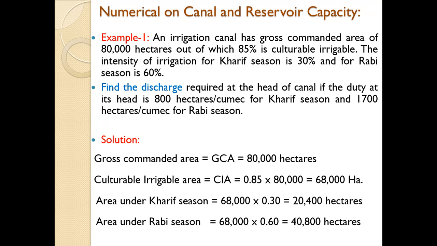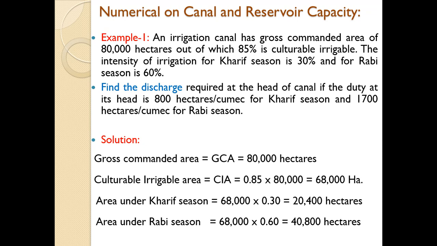So in this numerical, first we shall sort out what is given. Gross commanded area is given, then cultivable irrigable area is also mentioned, which is 85% of gross commanded area. The intensity of irrigation for Kharif season is 30% and for Rabi season is 60%. Intensity is also given, and with this data we have to find out the discharge required at the head of canal. And duty is given 800 hectares per cubic for Kharif and 1700 hectares per cubic for Rabi. So this much data is given.